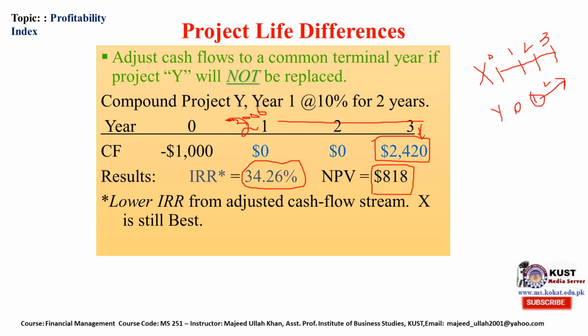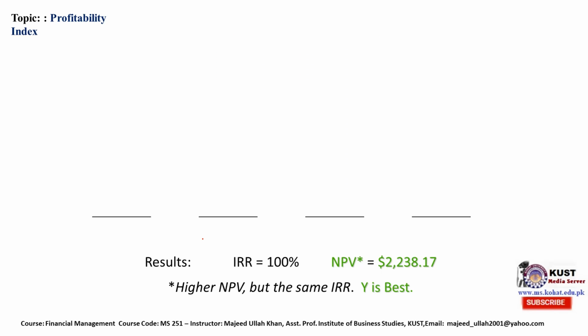Now on the basis of this new situation, we calculate IRR and NPV, but still the X project is better than the Y one. Another assumption is project life differences.